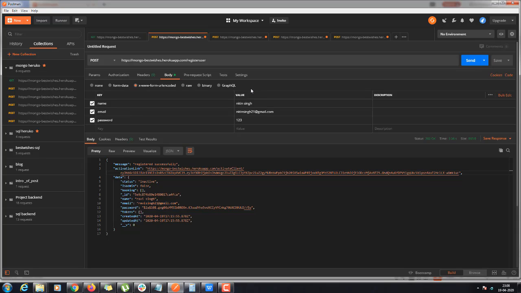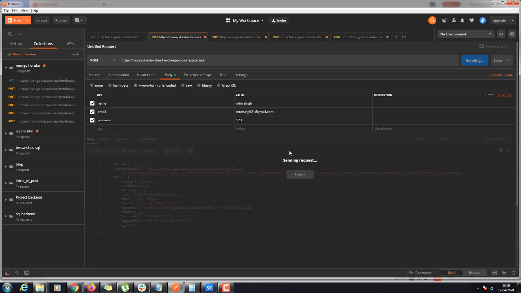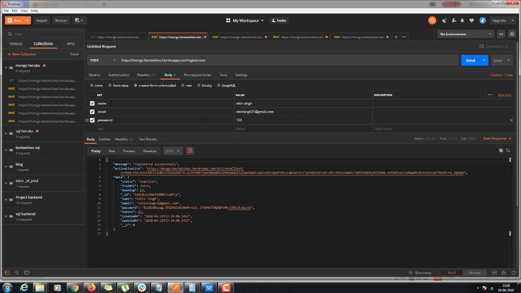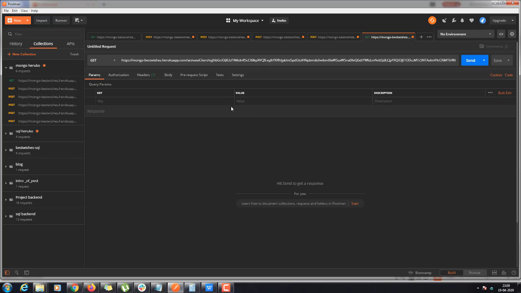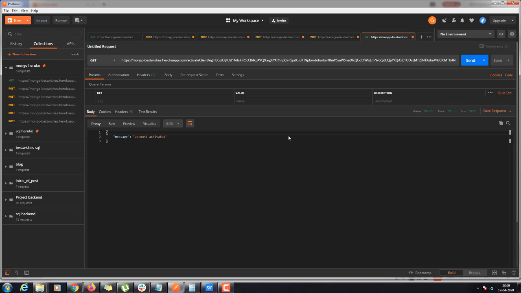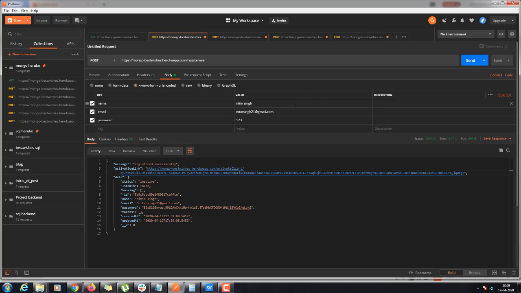First, I will register a particular user. The registration is successful, but you see the status is inactive, because whenever you register someone on a web application, you first have to activate the account. You get a mail on your email ID that you have to activate, and only then can you log in. I click on this, and the account is activated. Now that person has registered successfully and the account is activated.